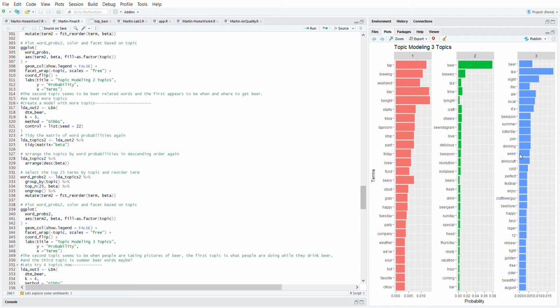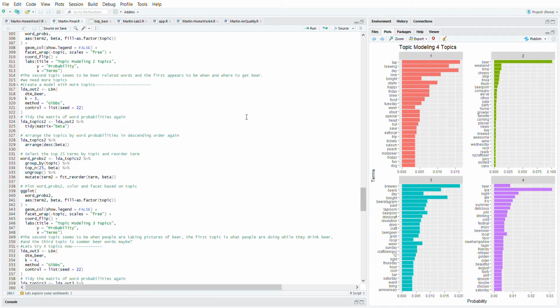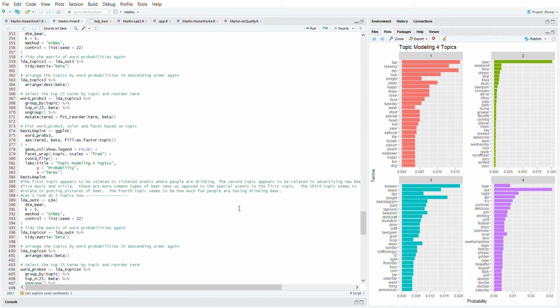Ale, summer, Saturday, enjoy, festivals, cold, light, cold, and cider. These people all tend to enjoy lighter beers during the summer, so I'm going with summer beer words there. I think we can do better, though. Let's try 4 topics. So we go down to 4 topics.